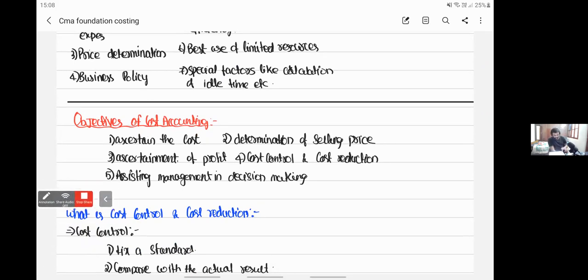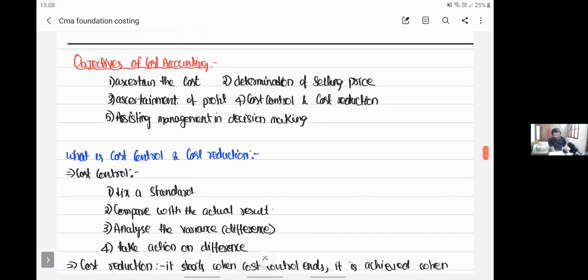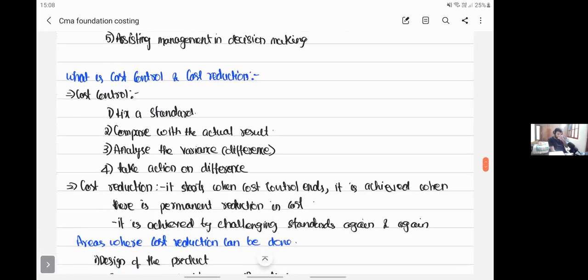Then we went ahead to understand what you mean by cost control and cost reduction. So first we understood what is cost control. Controlling something then and there itself is called cost control. How is it achieved? First you fix a target, you try to achieve the target, and you compare the target with your actual results. If any difference arises, that is called variance, and depending upon this variance some action will be taken. So that was all regarding cost control.